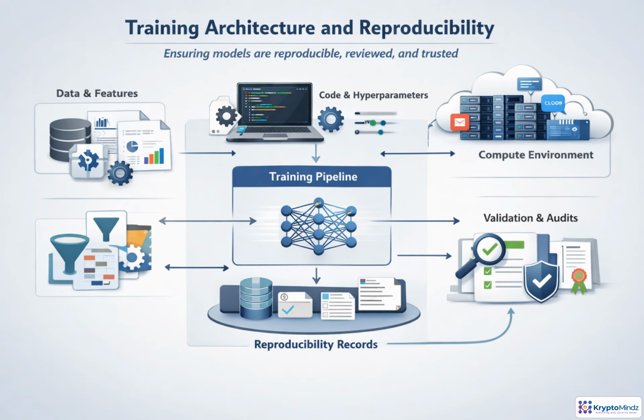Reproducible training means a model is not just an artifact. It is the result of a fully traceable process. The pipeline should know exactly which dataset version, feature definitions, pre-processing steps, and sampling rules were used. It should also record the code commit, hyperparameters, library versions, container image, and compute configuration.